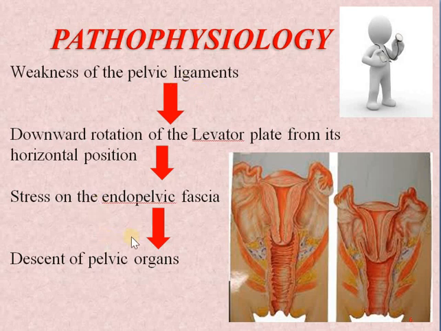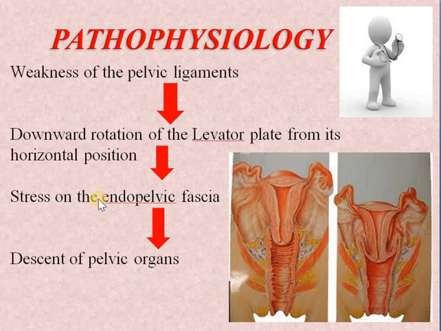So this pathophysiology will be the explanation for the uterus prolapse along with the anterior vaginal wall and posterior vaginal wall prolapse. But sometimes it happens there is only anterior vaginal wall prolapse or posterior vaginal wall prolapse, where there is no involvement of the loosening of pelvic ligament. That will happen where there will be any kind of stress on the endopelvic fascia. Only this region will be involved mainly, or it might be because of pressure causing the downward rotation on the levator ani muscles and causing this stress on the endopelvic fascia.